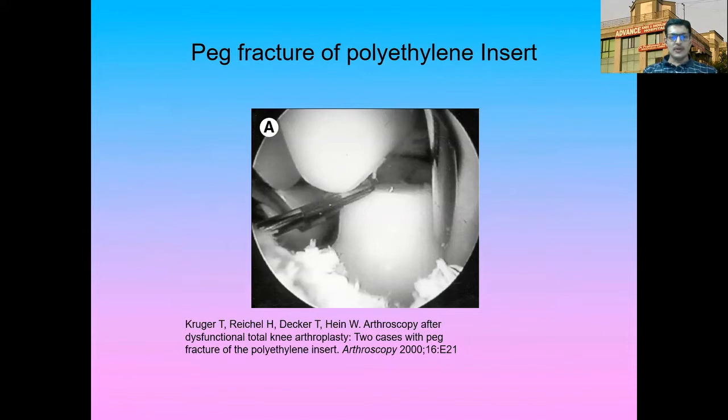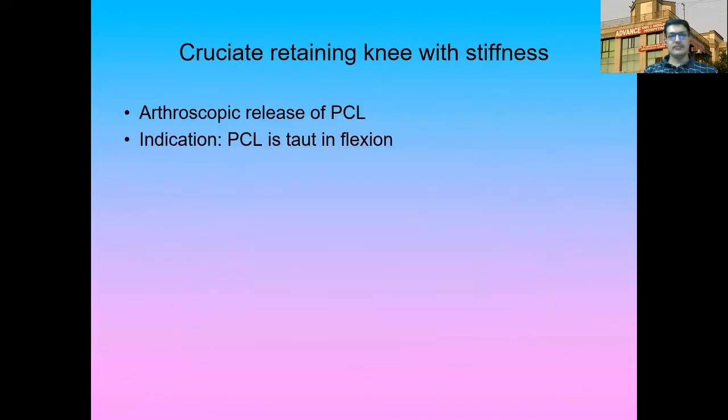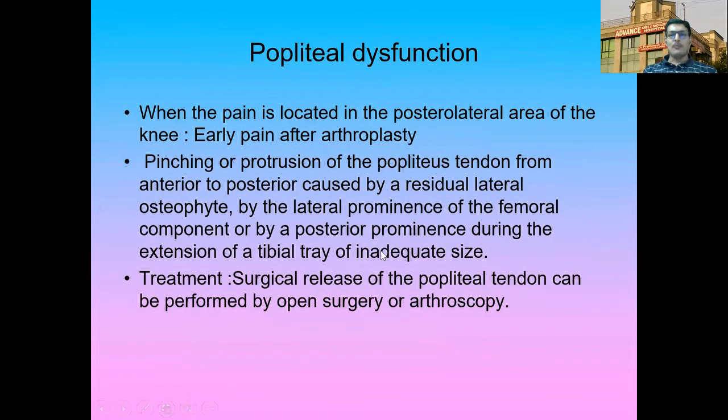This is a case report from Kruger, in which they reported 2 cases of peg fracture of the polyethylene insert. Now, a cruciate retaining knee with stiffness can be addressed with arthroscopic release of the PCL, and the indication is when the PCL is taut in flexion. Now, popliteal dysfunction is when the pain is located in the posterolateral area of the knee, and this is a cause of early pain after the arthroplasty.